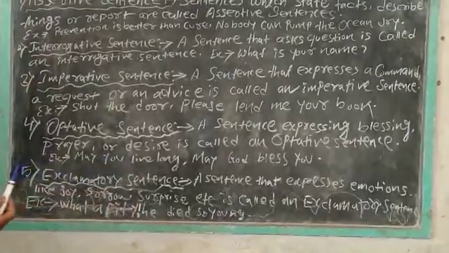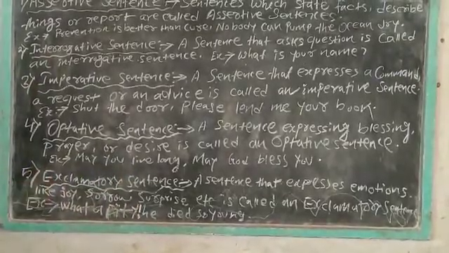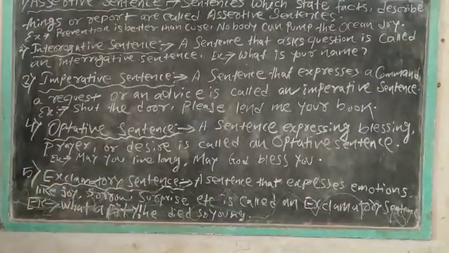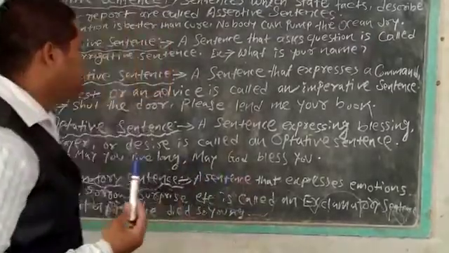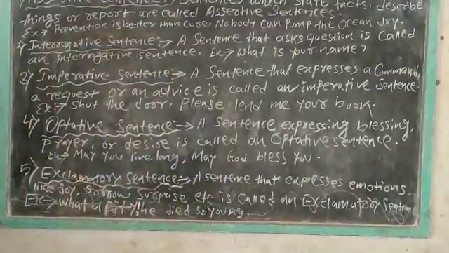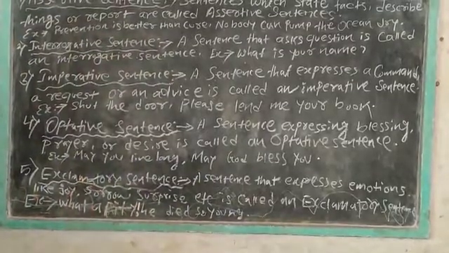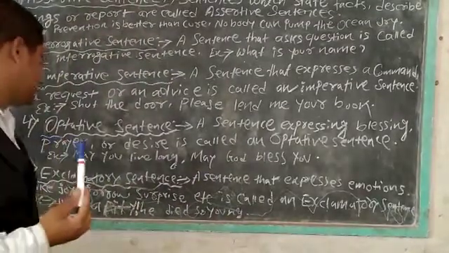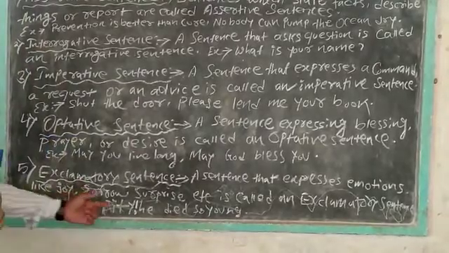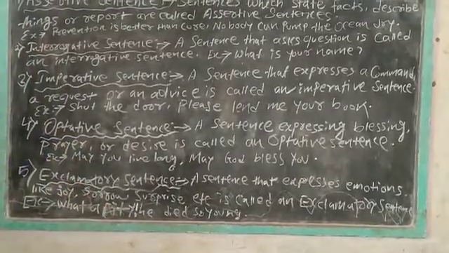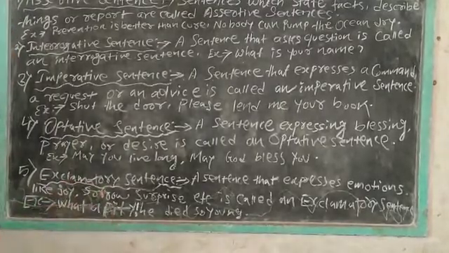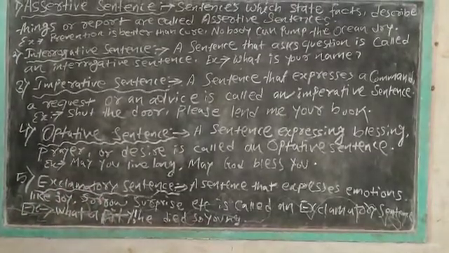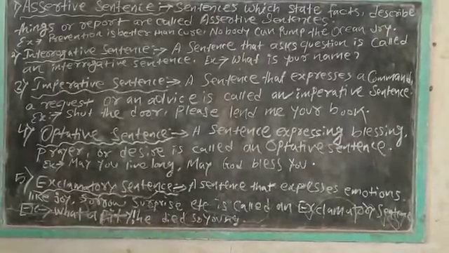Okay, now come to the last but not the least, the exclamatory sentence. What do we mean by exclamatory sentence? A sentence that expresses emotions like joy, sorrow, surprise, etc. is called an exclamatory sentence. For example, what a pity, he died so young. Here in this sentence, the grief of the speaker, the emotion of the speaker is expressed. That's why it is an example of exclamatory sentence.